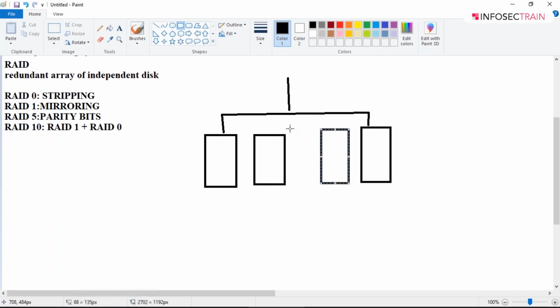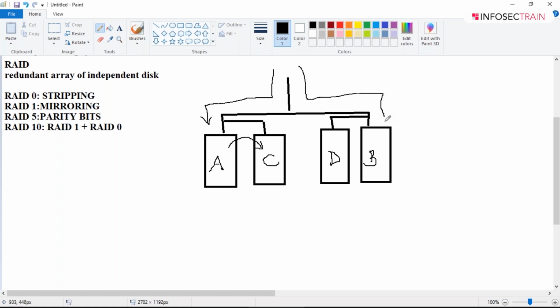This is A, this is B, this is C, and this is disk D. Whatever data you write in A will be mirrored exactly and stored in C. The same thing you write in B will be saved in disk D. It is called mirroring because the exact replica of A is made in C.